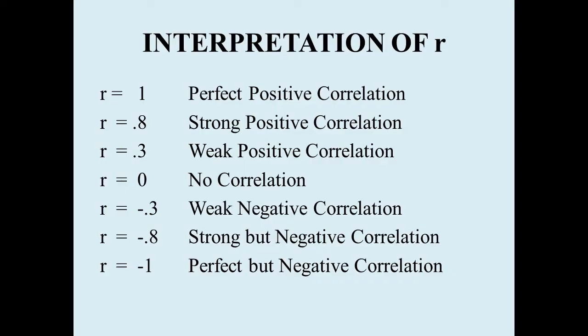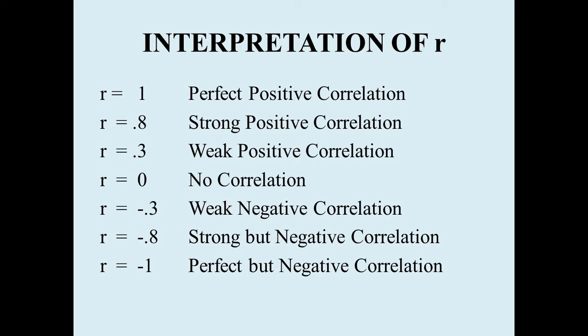When r is equal to 0.8, we say though it may not be a perfect positive correlation, it is a strong correlation. There is a strong correlation between x and y. If r is equal to 0.3, we say it is a positive correlation, but it is weak. It is not strong. It is a positive but weak correlation.